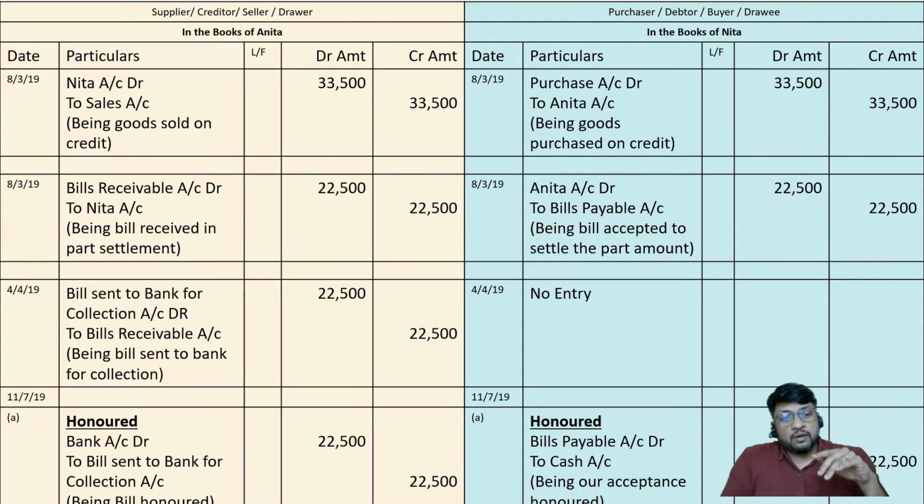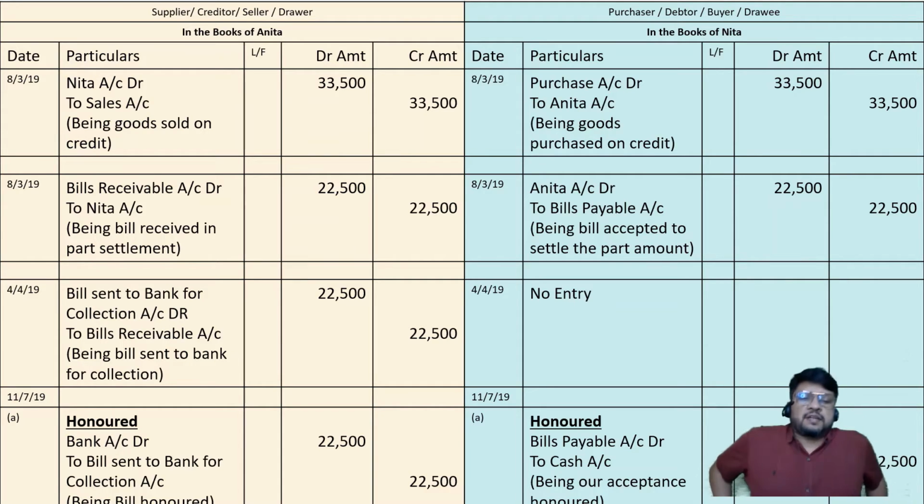In fact, the drawer who was having a big workspace, big workshop, factory, where there was only one table he was keeping for the purpose of doing accounting work, he was afraid of the situation that if I am keeping in my cash box this bill of exchange which is of rupees 22,500, and many times he is leaving the factory for the purpose of work, if somebody steals the bill of exchange there will be a loss for him. That's why what he has done, he has given it to the banker for the purpose of completing the transaction of collection. So he is asking the banker to work as a clerk for him. For that purpose he is paying the charges.